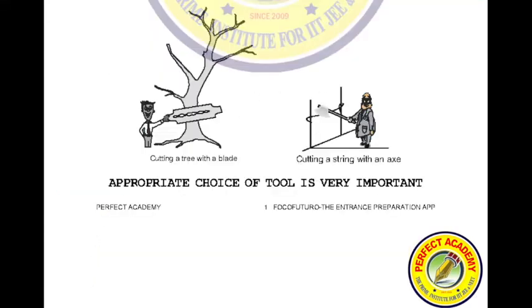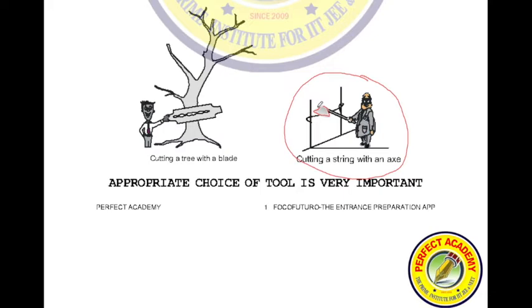See, only having tools will not make you a great mechanic. Suppose you want to cut a simple string, see what this fellow is doing. He is using this axe to cut the simple string.